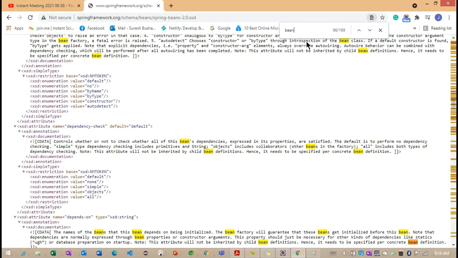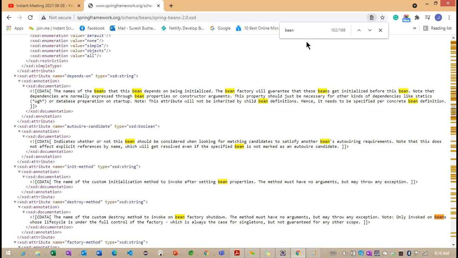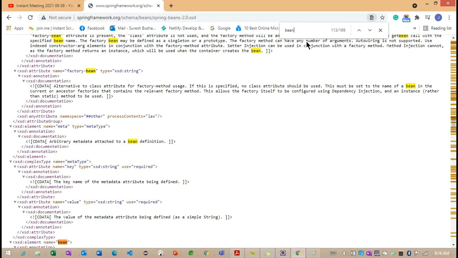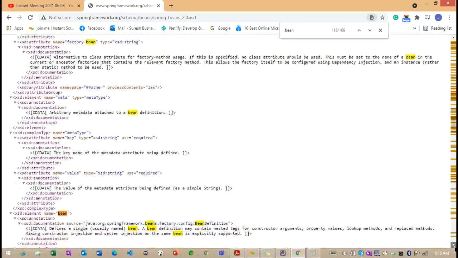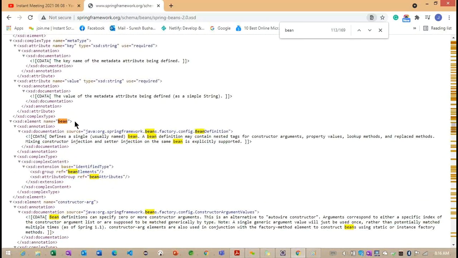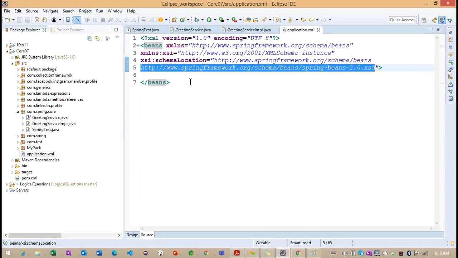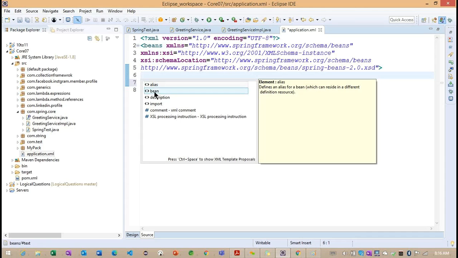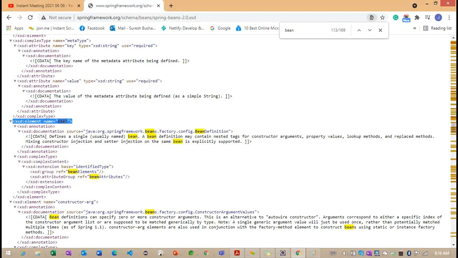Where is the bean declared here? Now you can observe the name of the element they provided as a bean. Now what we are doing here, if you observe carefully, inside this particular bean, if I give Ctrl+Space, we are getting the bean, or you can say description and alias, everything we are going to get from this particular XSD.